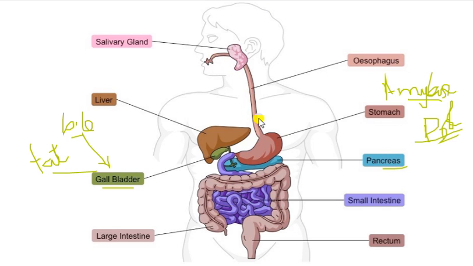This long tube is called the alimentary canal. Together with this alimentary canal, these glands, the salivary gland, liver, gallbladder, pancreas and stomach wall, all help with digestion. So all together we call it the digestive system. This long tube alone is called the alimentary canal. Okay.